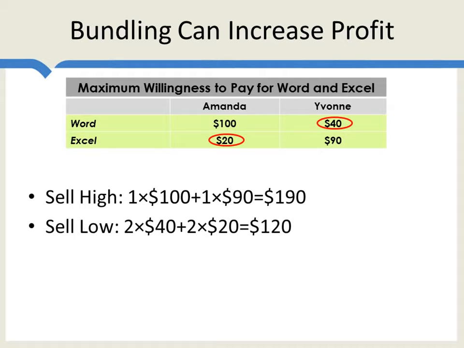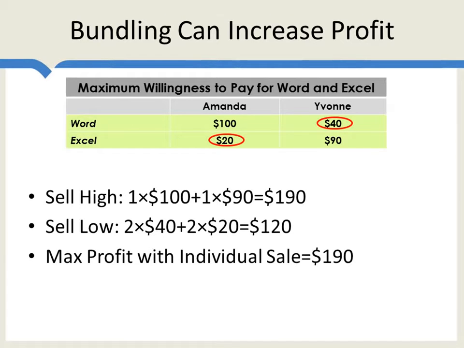In this case, Microsoft will sell 2 units of Word at 40 each, and 2 units of Excel at 20 each, for a total of 120. Now you can check the combinations here, but take it for granted that the maximum profit with the individual sale is from selling at the high price, and thus the profits are 190.